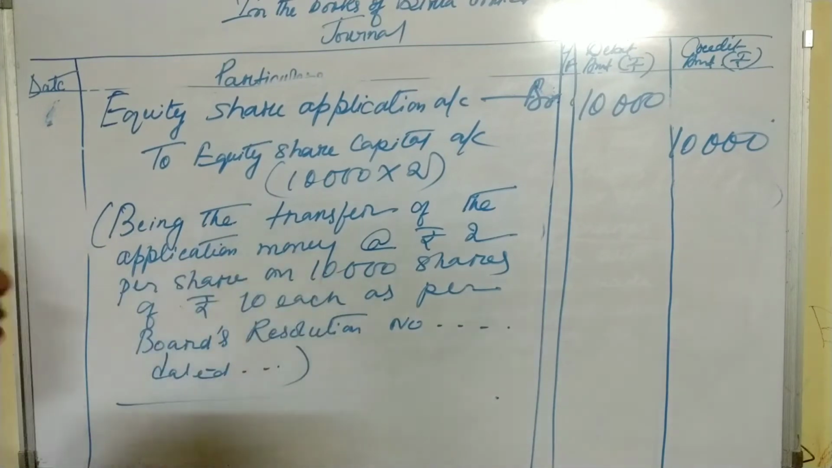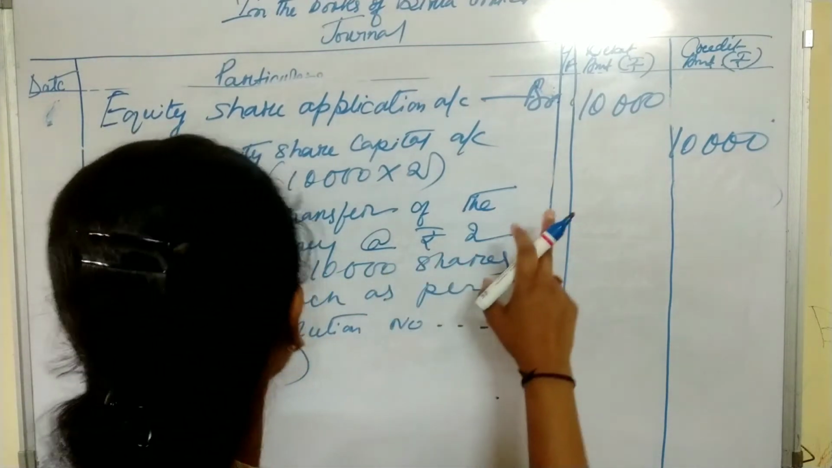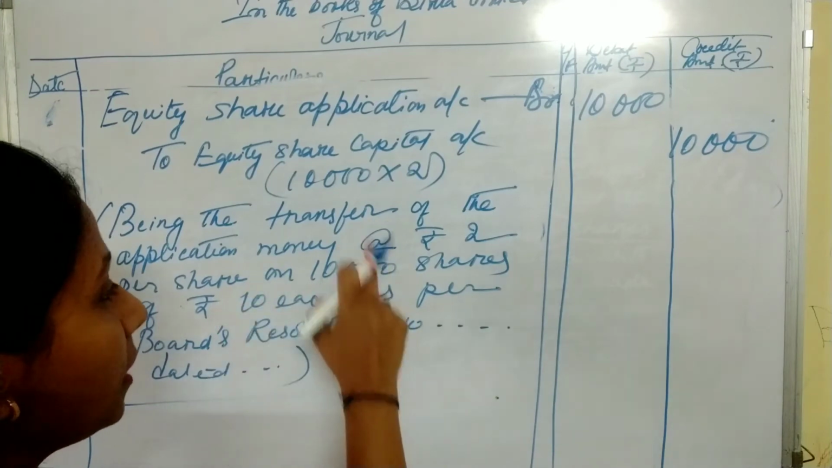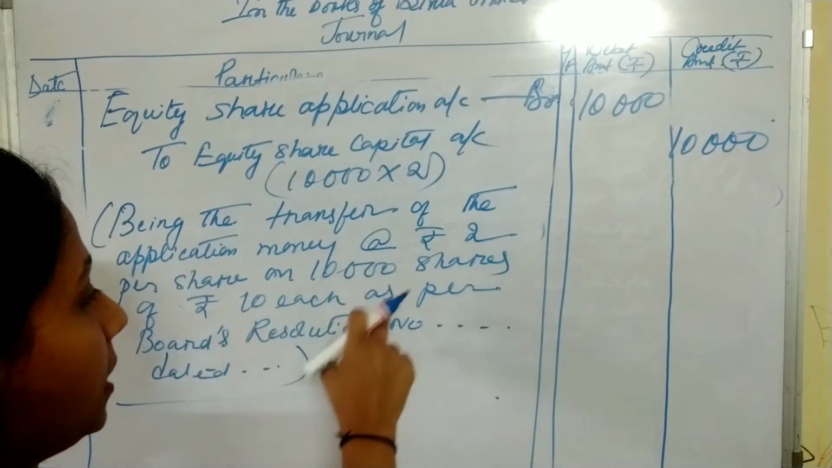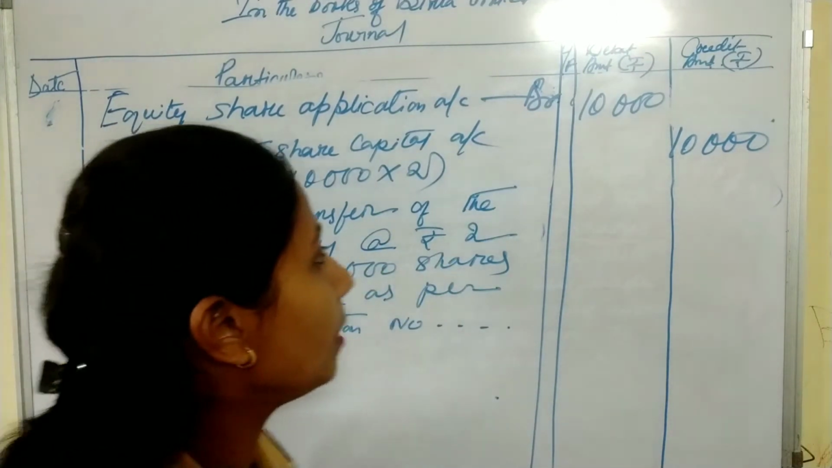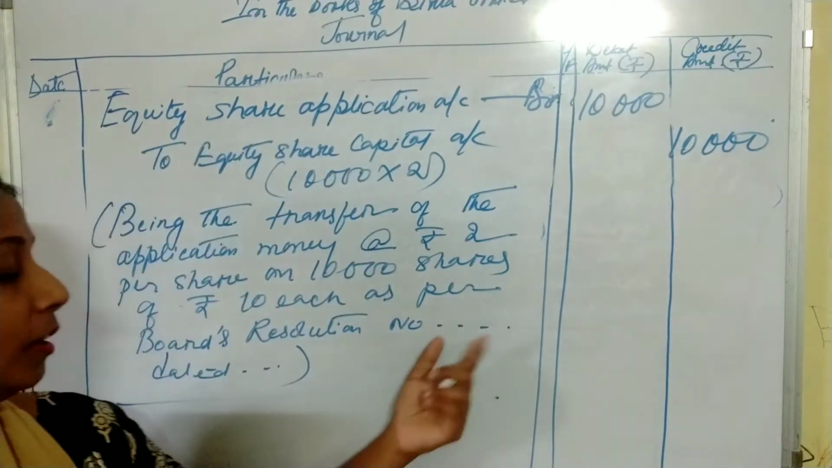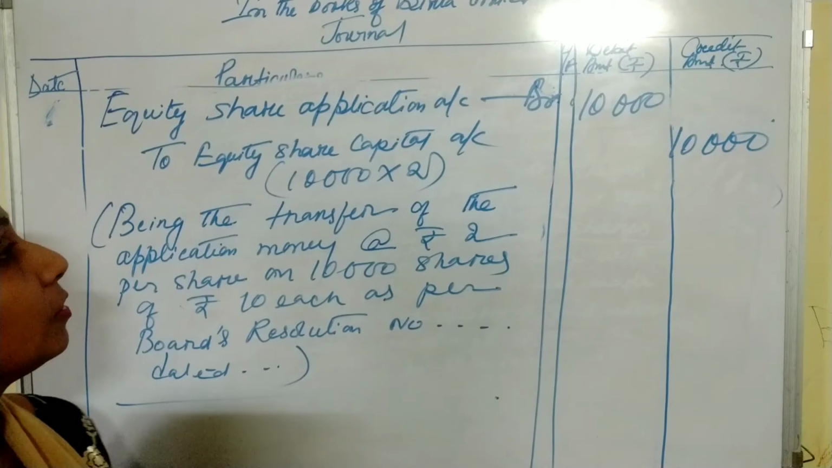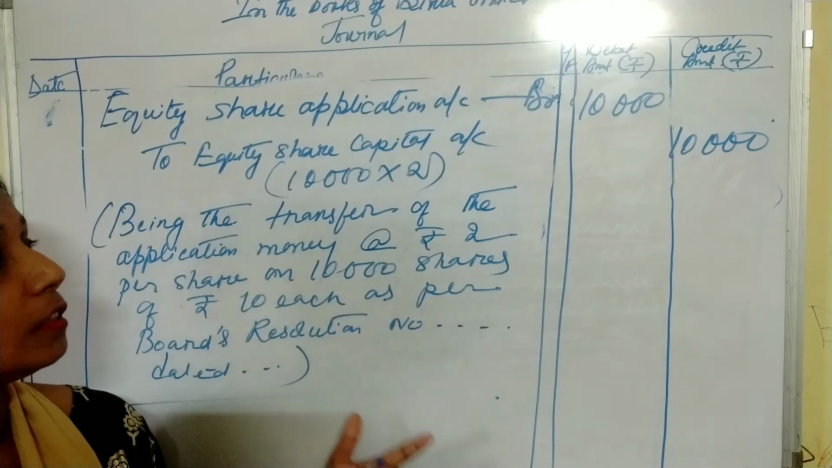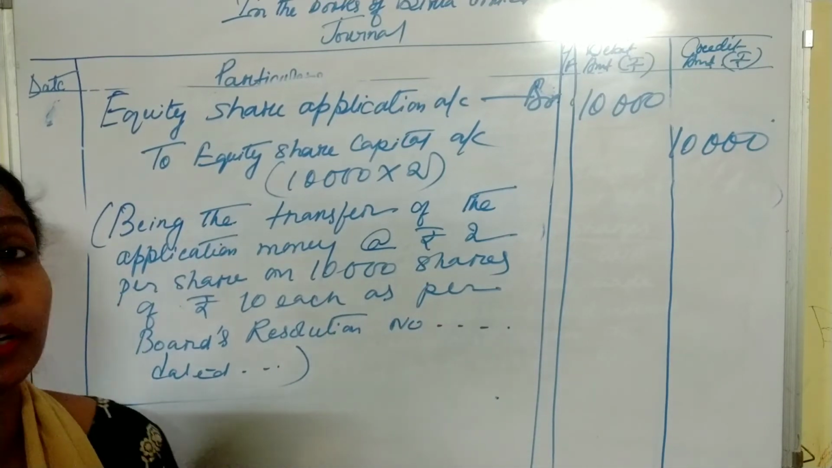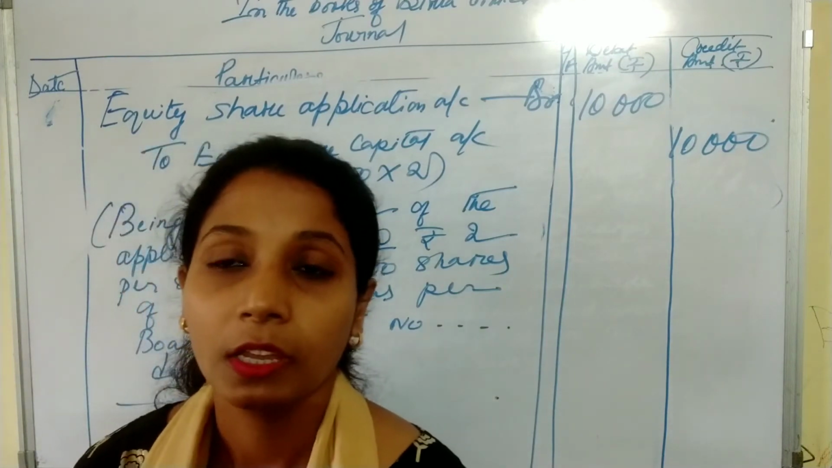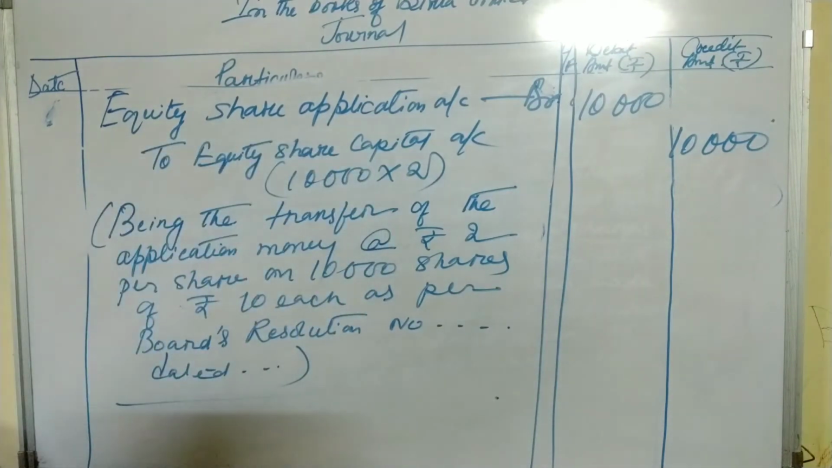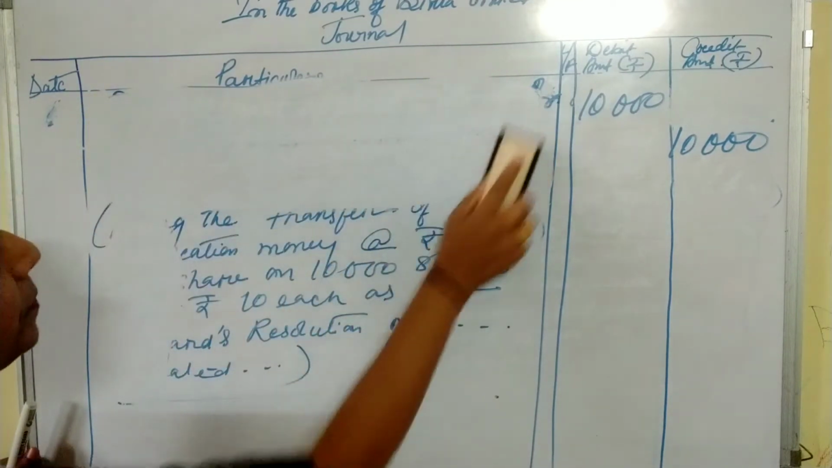Being the transfer of the application money at the rate of rupees 2 per share on 10,000 shares of rupees 10 each as per board's resolution number ... We are putting dots because this is not mentioned in the question. Dated ... So this is the transfer of application money to the capital account. Now we will give the allotment entry, that is the due entry of allotment.